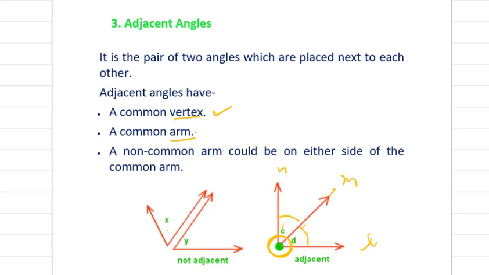Whereas if I talk about this one, this is X, this is Y. Now here you can see none of the arm is common, and none of the vertex is common. So here these two angles are not adjacent, but these two are. The second one is adjacent.